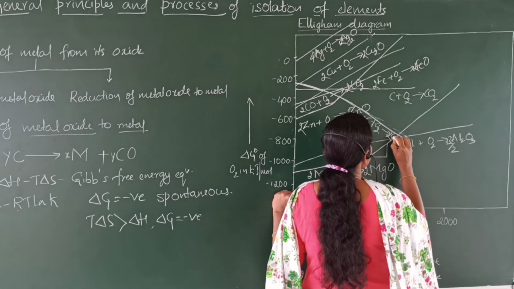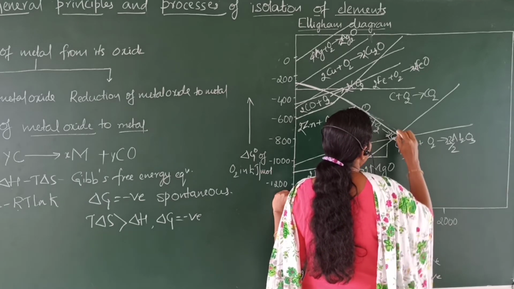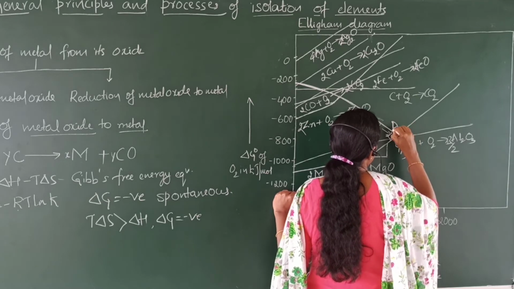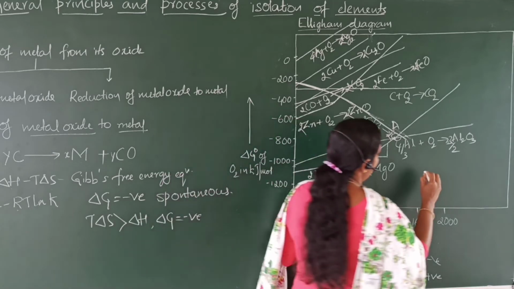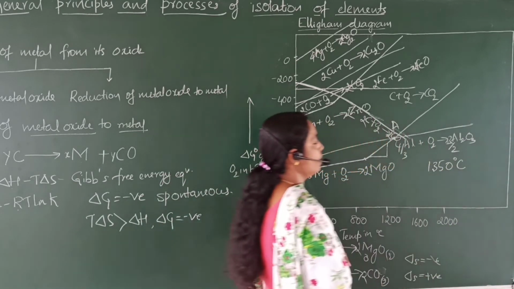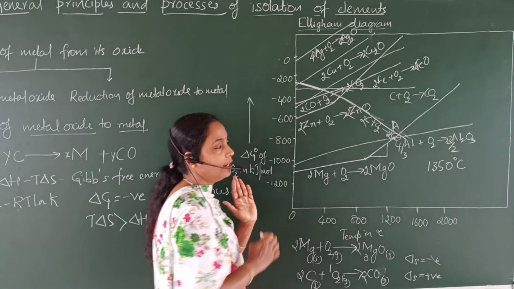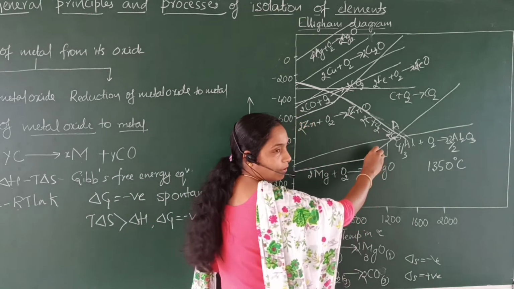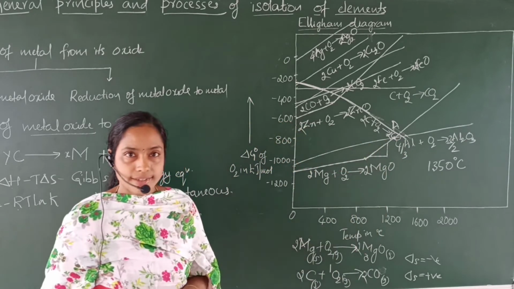Here in this graph you can see a point of intersection. That point of intersection I will label as A. The temperature there is 1350 degrees Celsius.